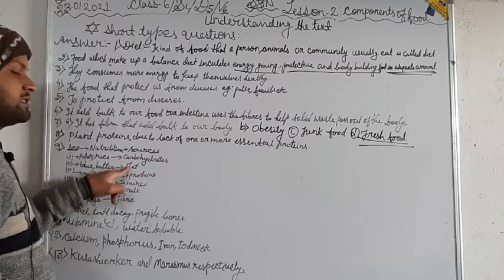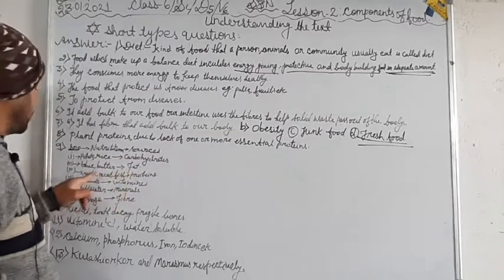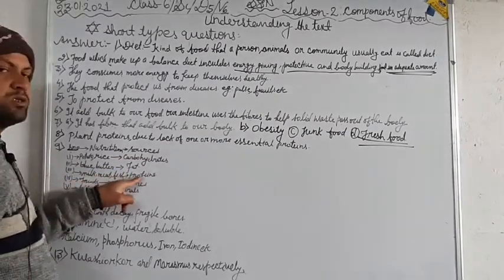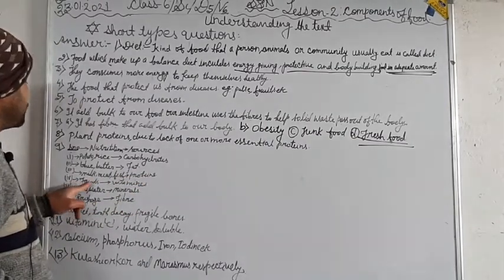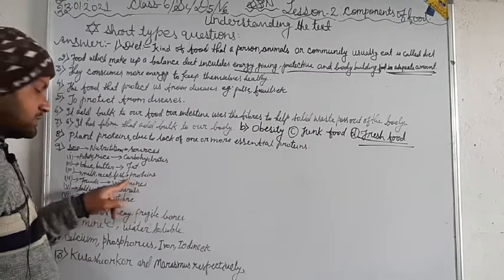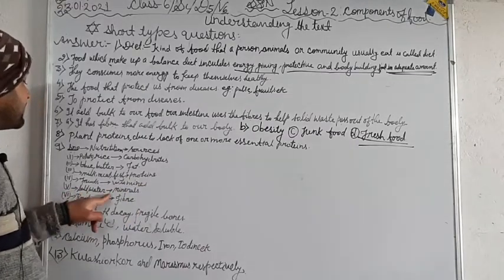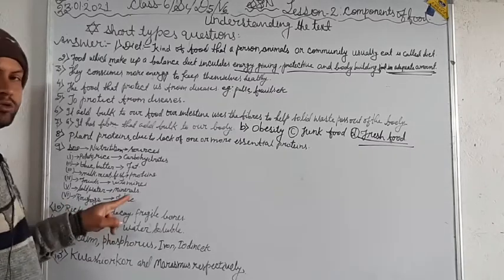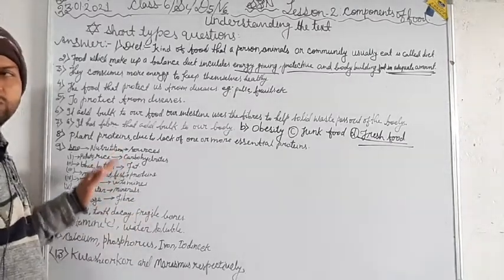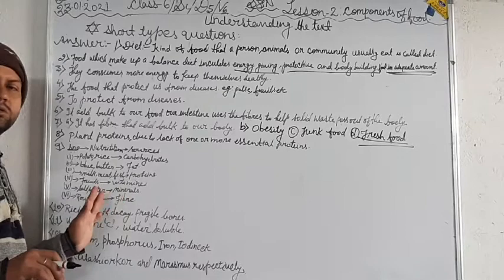Ghee and butter are the source of fats. Milk, meat, fish are the sources of proteins. Fruits are the sources of vitamins. Salt water is the source of minerals. And roughage is the source of fibers. So in this way we have to write the answers.